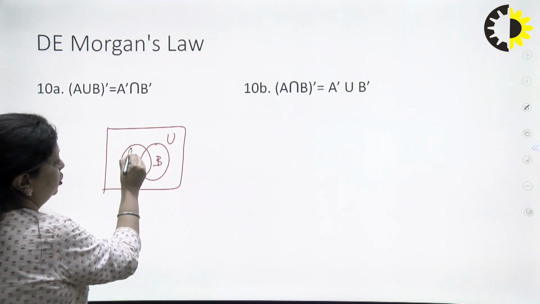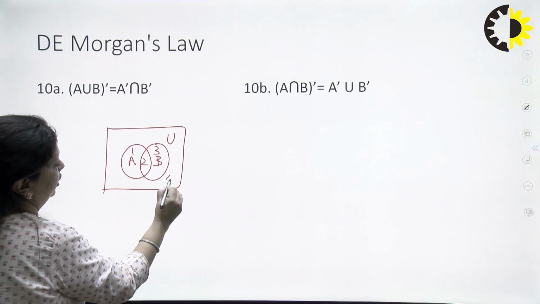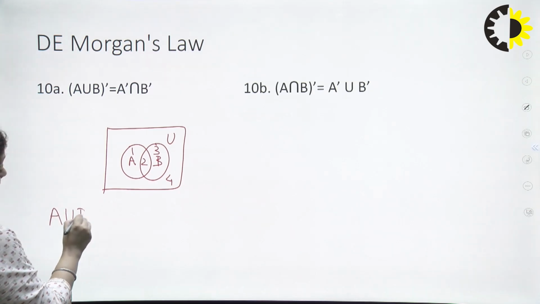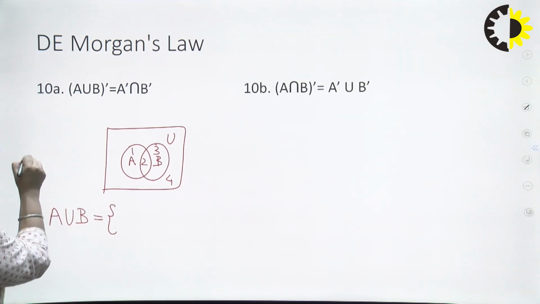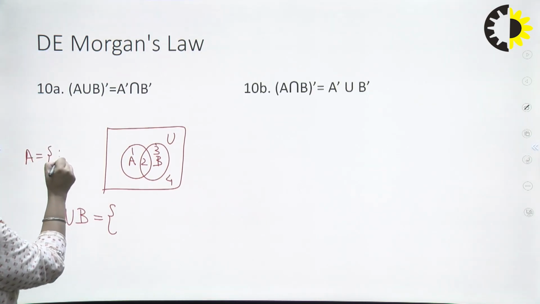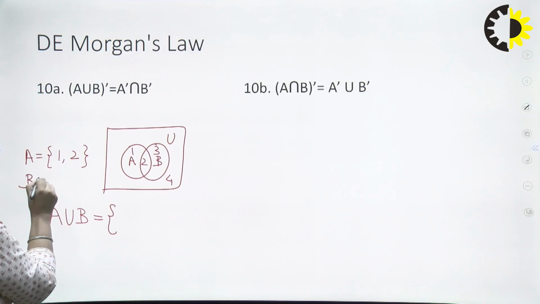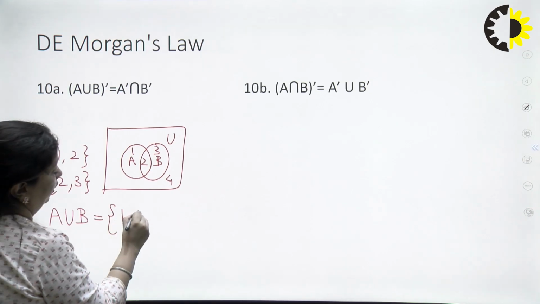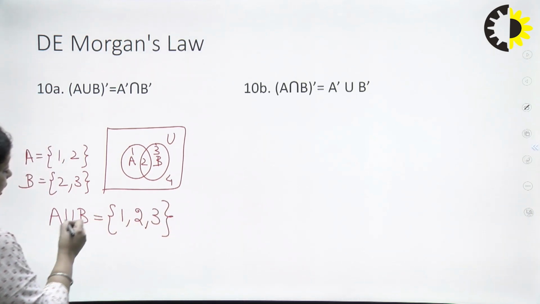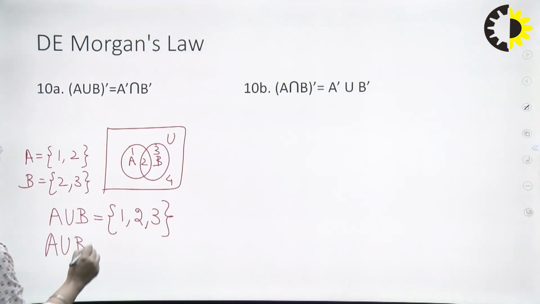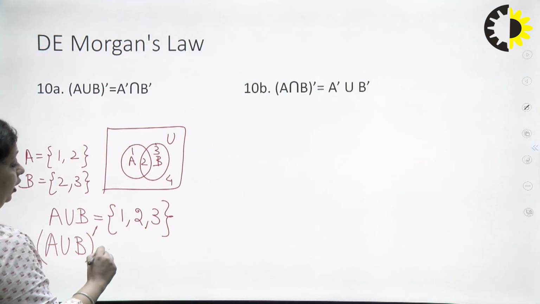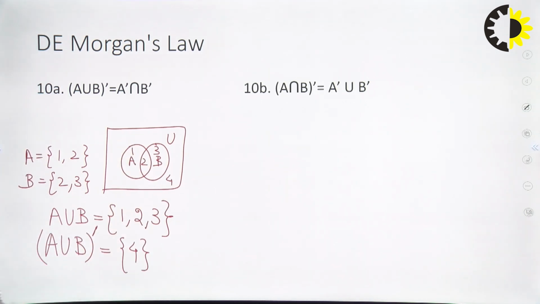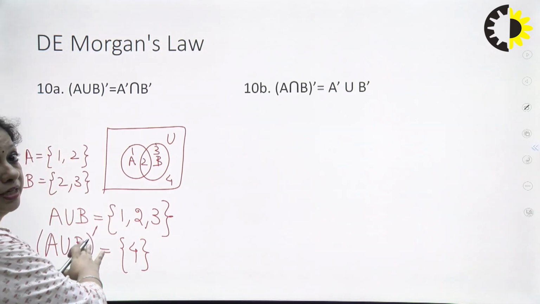Let us divide it into regions 1, 2 and 3, and the outside region is 4. Now let us do one thing. We'll take A union B. So what will be my A union B? A here is 1, 2 and B here is 2, 3. So when I take the union of these two, I'll get 1, 2, 3. And when I take the complement of this, what I'll get is everything outside this, that is 4. This is my left hand side for the first one.